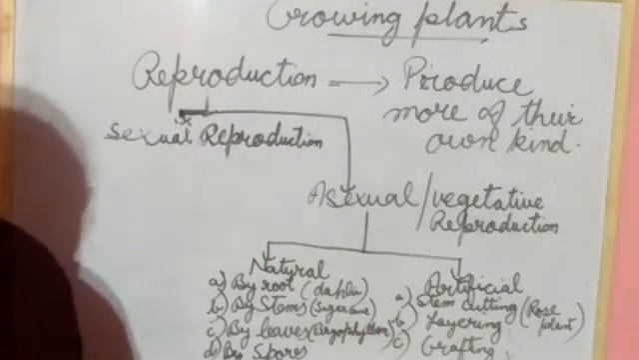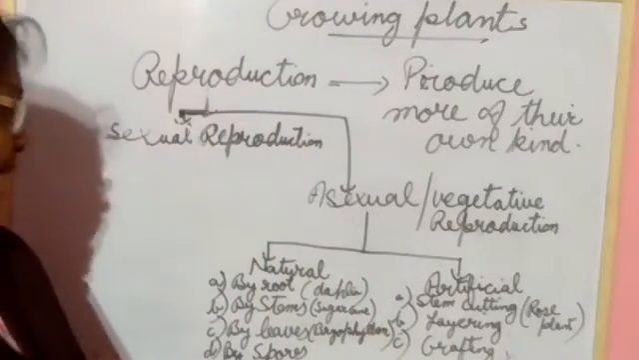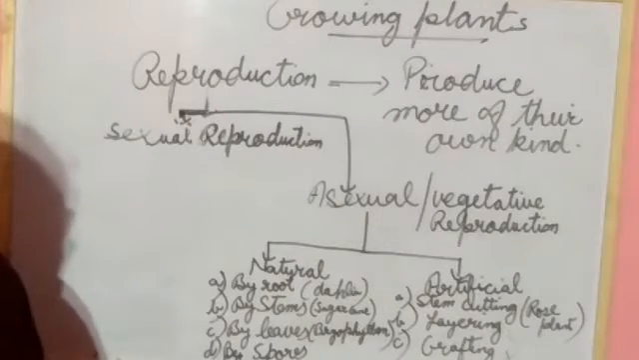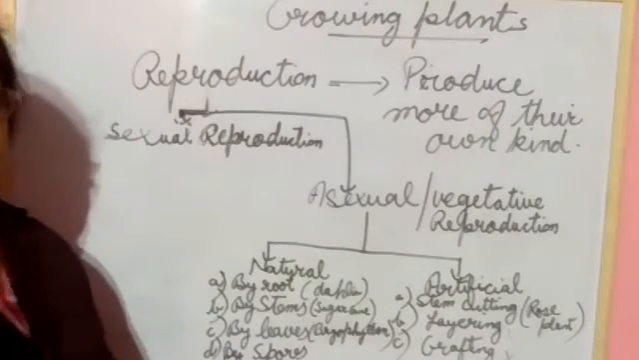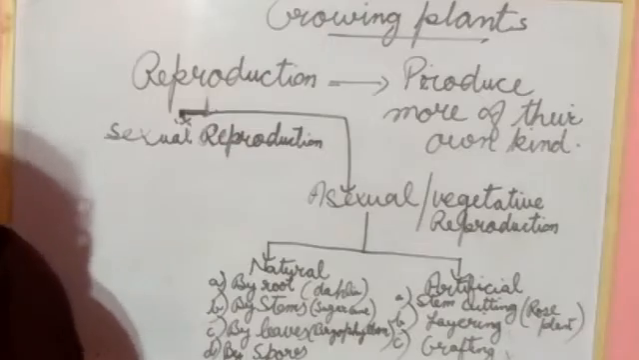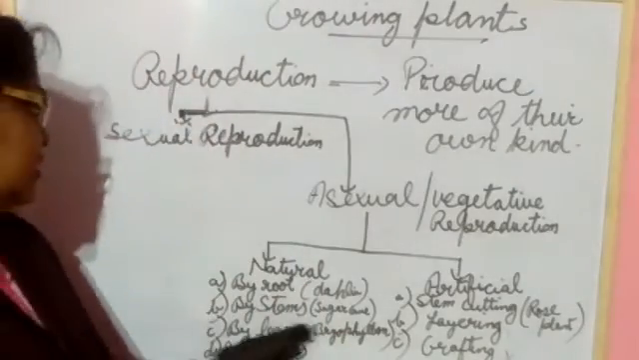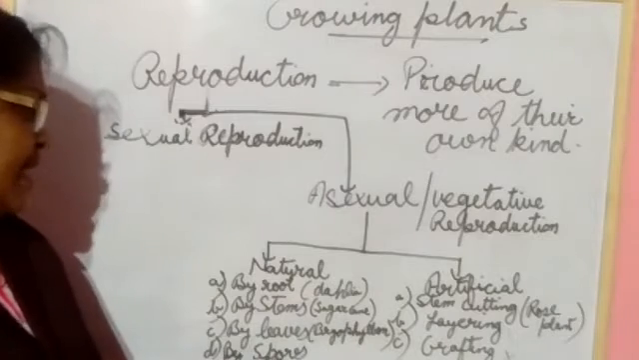Stem, in sugarcane, you have seen, we are using that stem. By leaves, bryophyllum plant you have seen. That means from the leaves only, plants are coming out. That plant is known as bryophyllum. That is natural, and by spores.